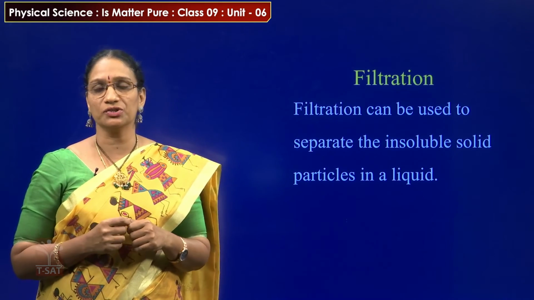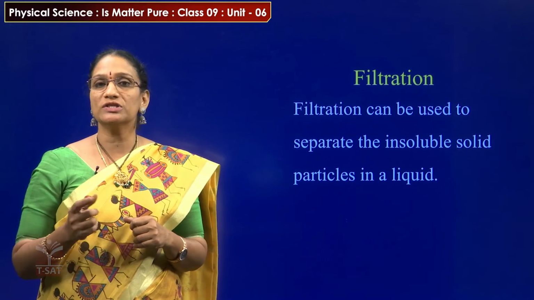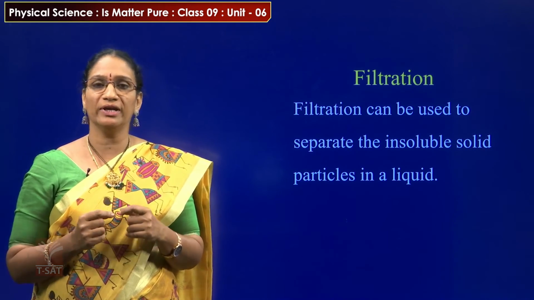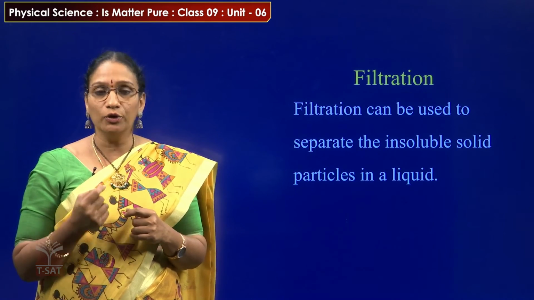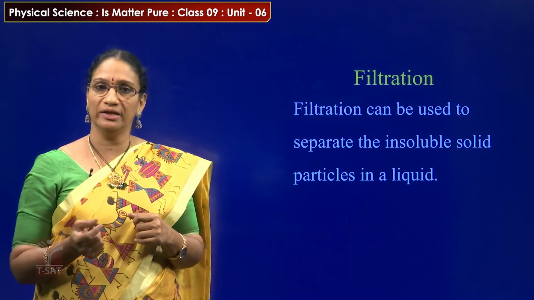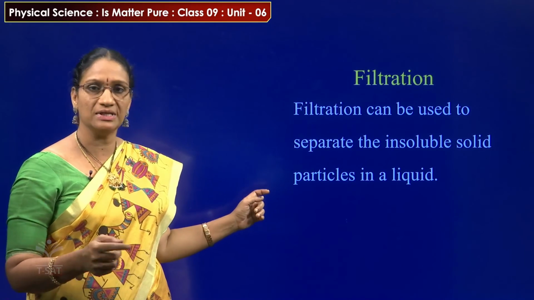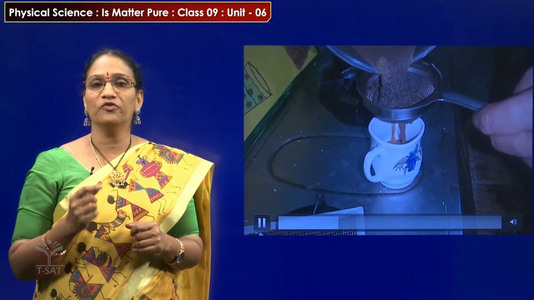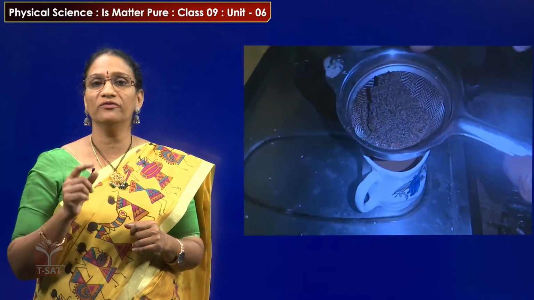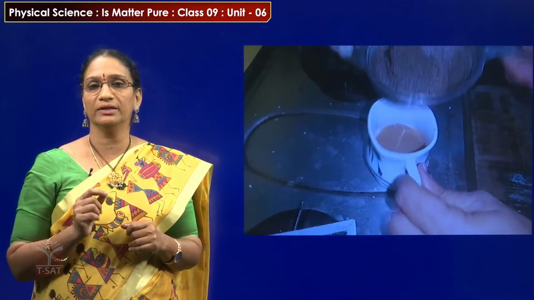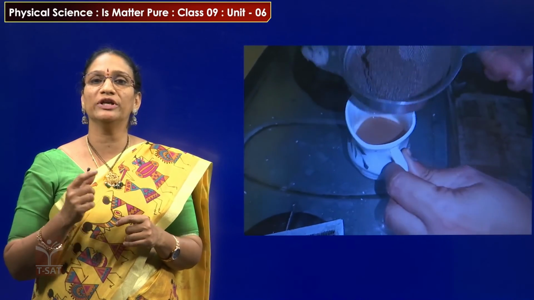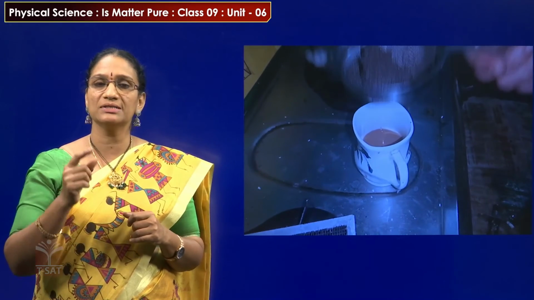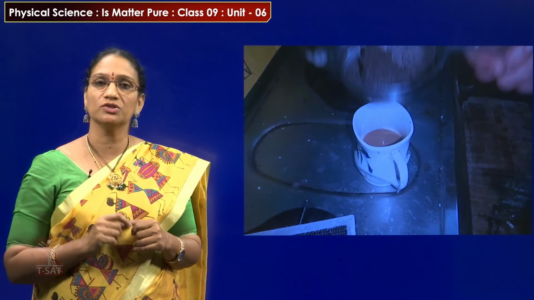Next one is filtration. Filtration can be used to separate insoluble solid particles in a liquid. It is also a very familiar separation technique which we use unknowingly every day. Let us see how filtration takes place. While preparing tea, after preparation, we filter the tea from the tea powder. The tea powder remains on the sieve and the tea is collected in the cup. In this way the insoluble tea powder is separated from the tea mixture. The insoluble solid particles are separated by this sieve, and this method is called filtration.